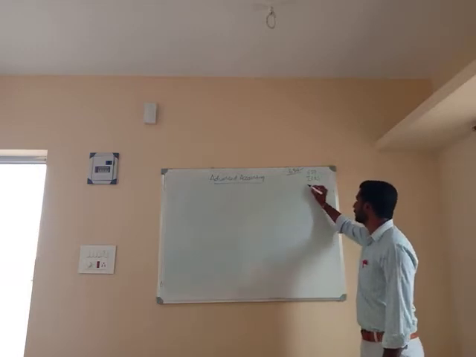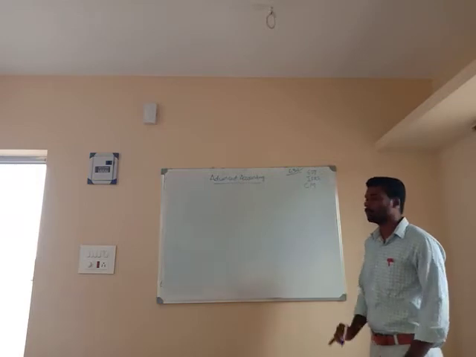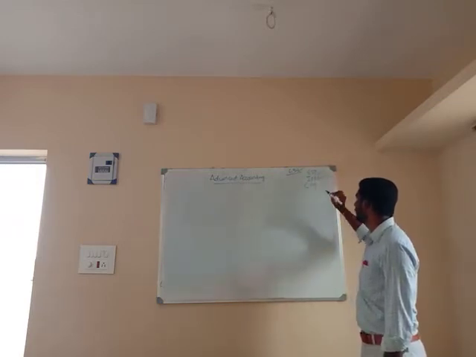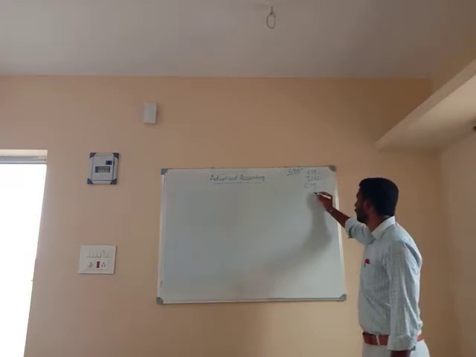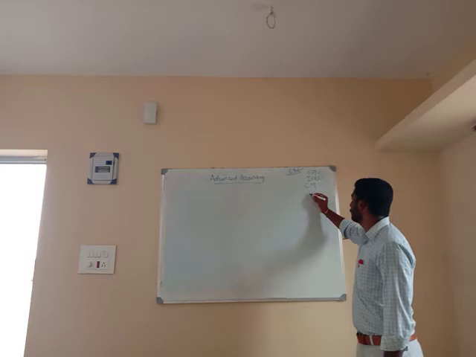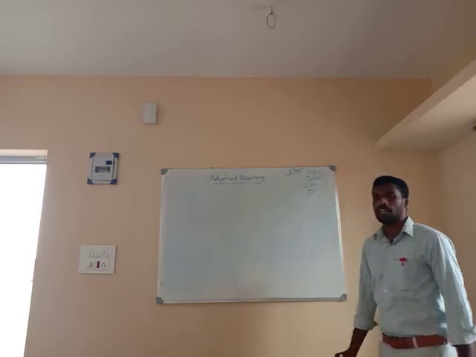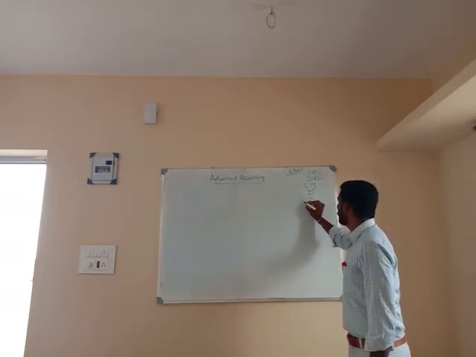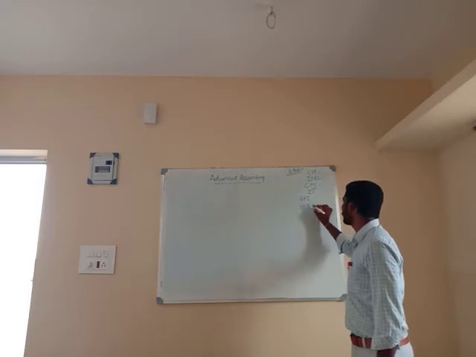Third one is Costing Methods, CM. Fourth one is income tax. And fifth and sixth ones are elective paper 1 and elective paper 2.